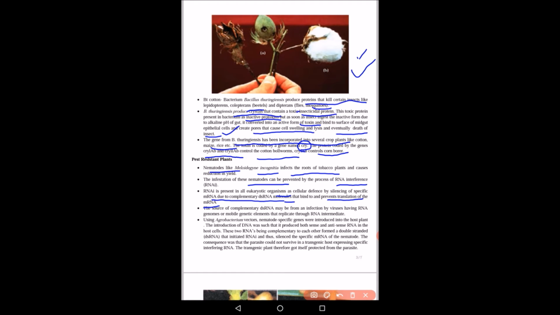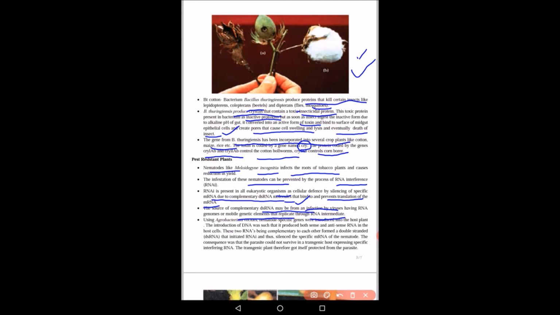So this is the way it works: as cellular defense, by binding to double-stranded RNA and preventing the translation of mRNA. The source of complementary double-stranded RNA may be from an infection by viruses having RNA genomes or mobile genetic elements that replicate through an RNA intermediate.